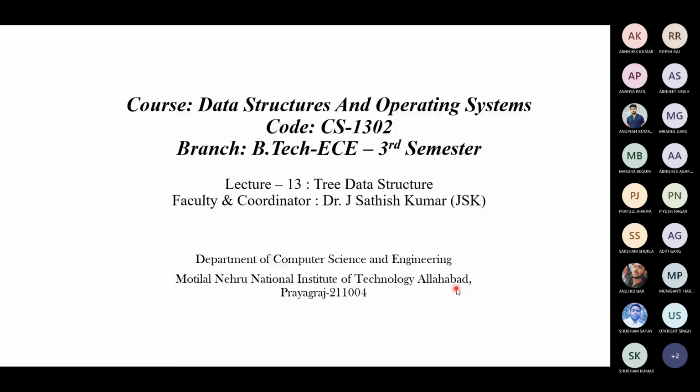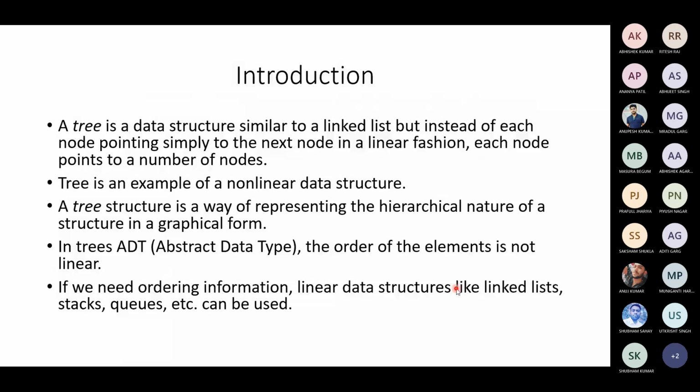Okay. So let us talk about the tree data structure. A tree data structure is similar to a linked list, but instead of each node pointing simply to the next node in a linear fashion, each node in a tree points to a number of nodes. So a tree is an example of a non-linear data structure. A tree is a way of representing the hierarchical nature of a structure in a graphical form. In the tree abstract data type, the order of the elements is not linear.